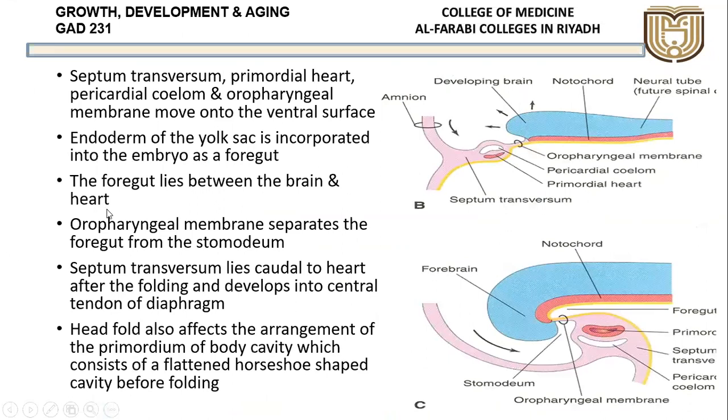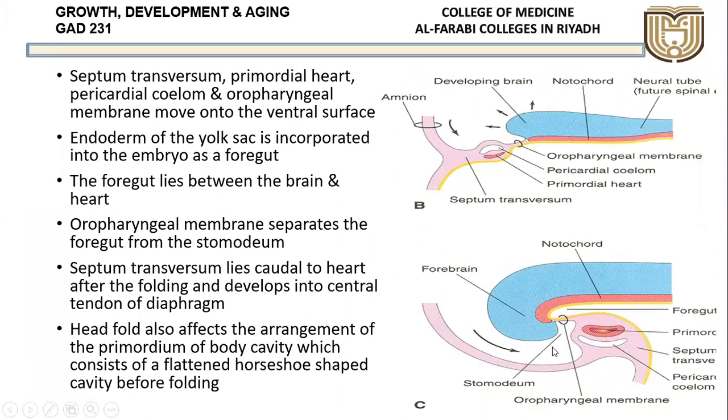Okay, the oropharyngeal membrane separates the foregut from the stomatodeum. So the oropharyngeal membrane here separates the foregut, this is the foregut, from the stomatodeum. The stomatodeum is actually the oral cavity. Between the mouth and the foregut, this membrane is the oropharyngeal membrane, which will rupture later.